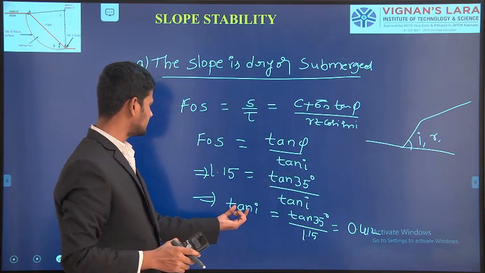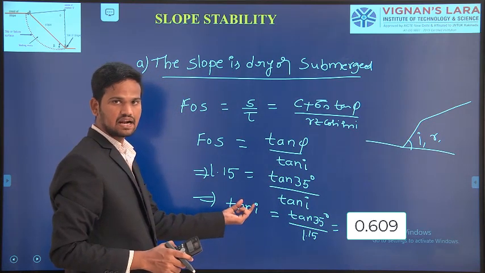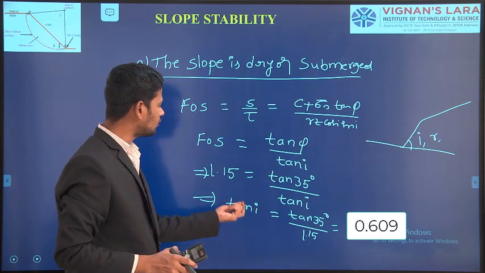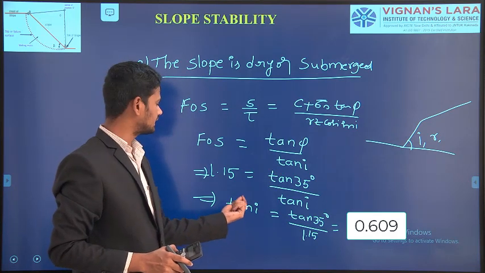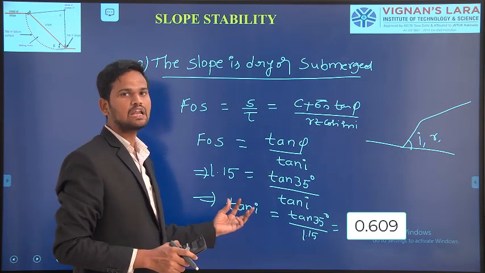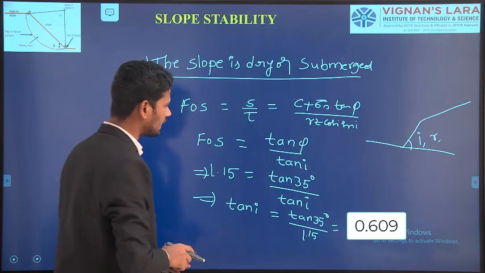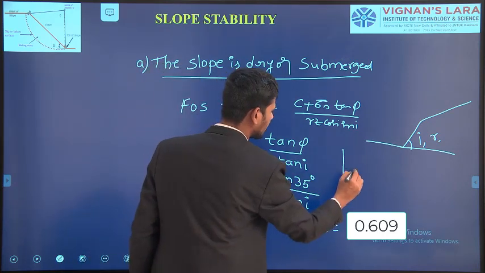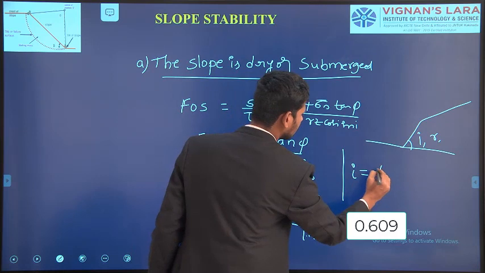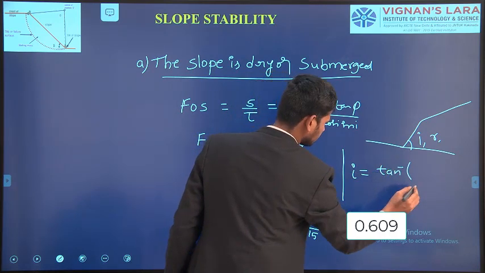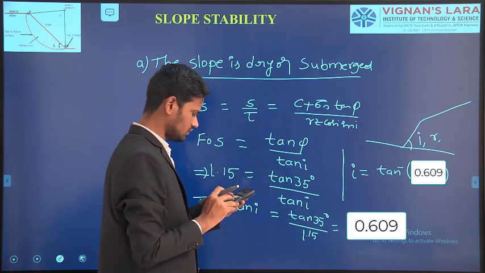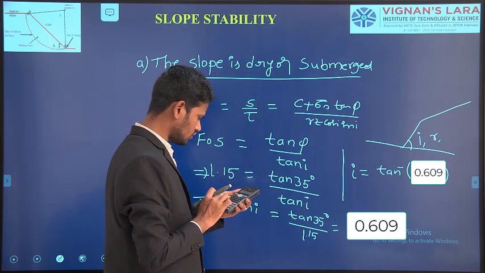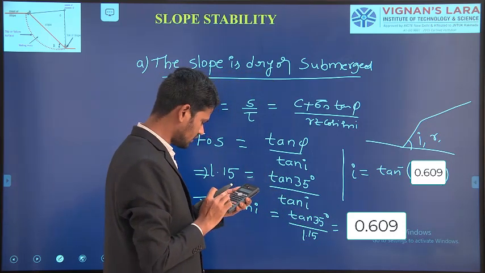Here, this is tan i, not the inclination value. If you want to calculate the inclination of this slope, take that tan to the other side, so tan is converted to tan inverse. The inclination is i equal to tan inverse of 0.412. If you substitute in the calculator, tan inverse of 0.412.